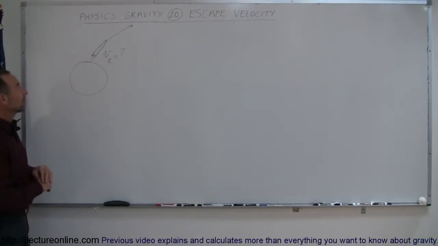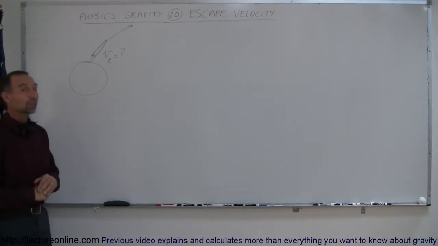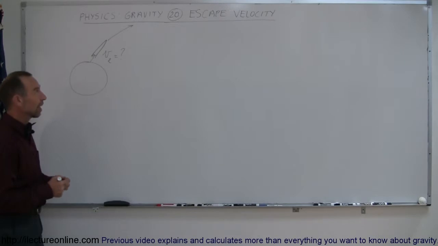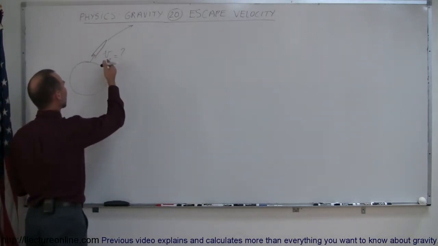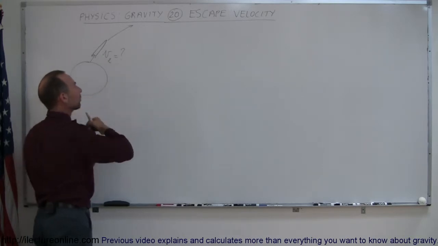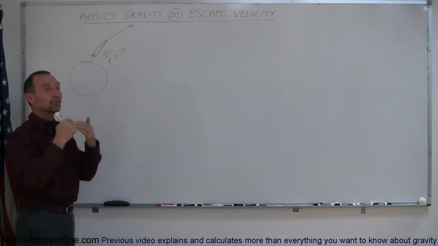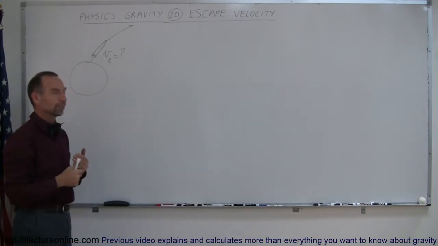Here's our last video on gravity. In this case, we're going to be talking about the escape velocity. In other words, when a rocket takes off from the Earth, how fast must it be going so that gravity will not slow it down to the point where it will eventually stop and return back to Earth.